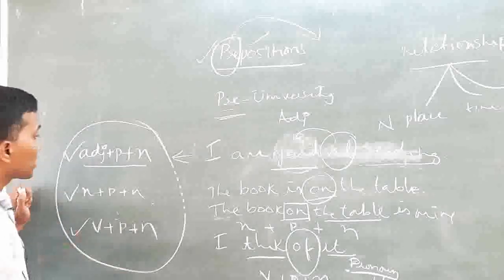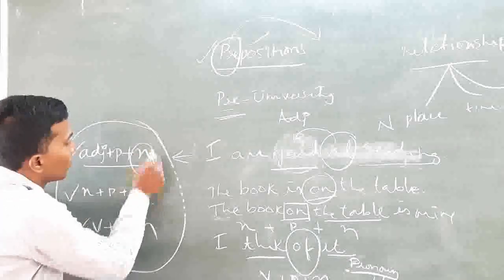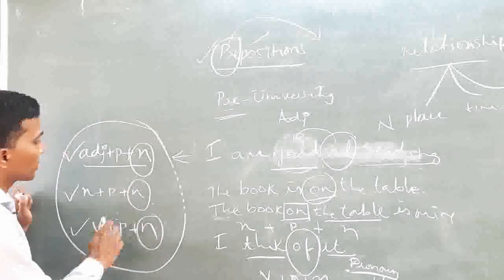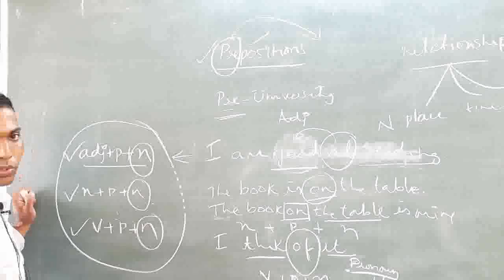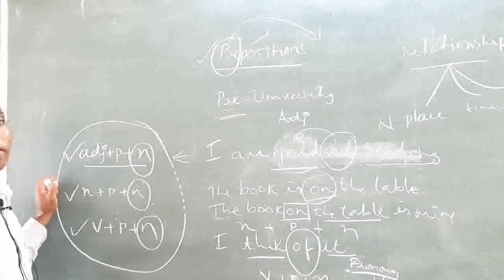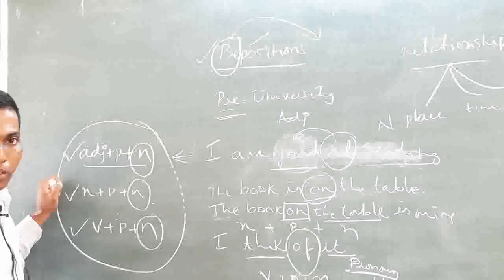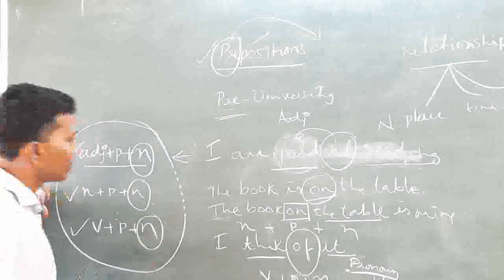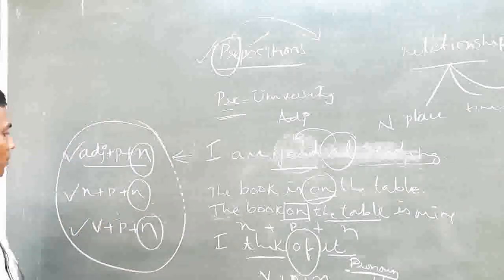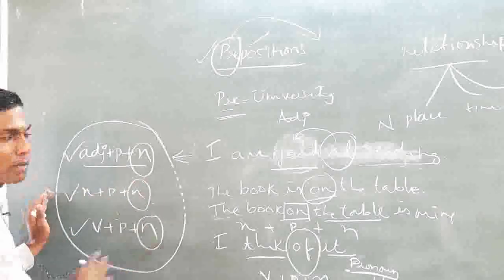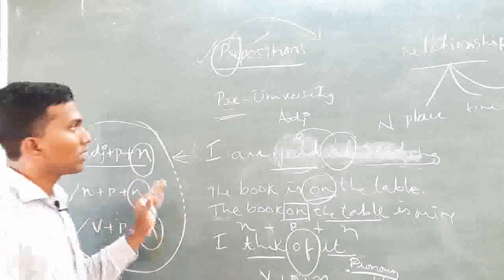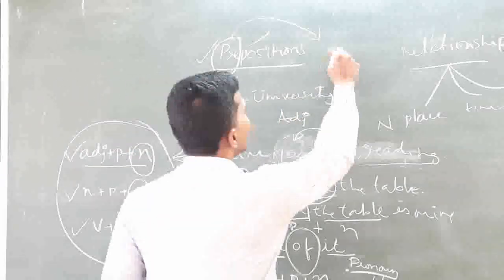Okay, let's focus on the second word now. What is the second word which has come after a preposition regularly? Whenever there is a preposition, there comes after it a particular word. What is that particular word? Can you tell me in the examples given? That's why I have grouped these patterns. Can you tell me? It is what? Noun.